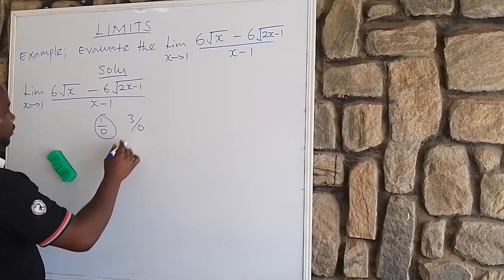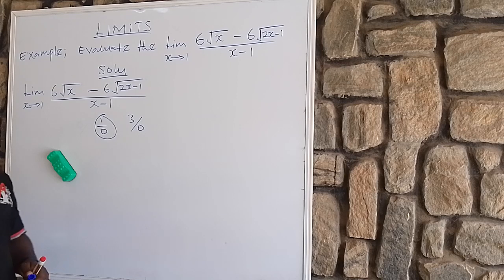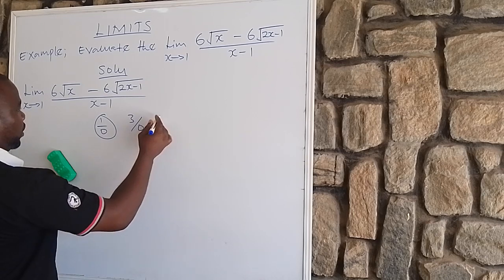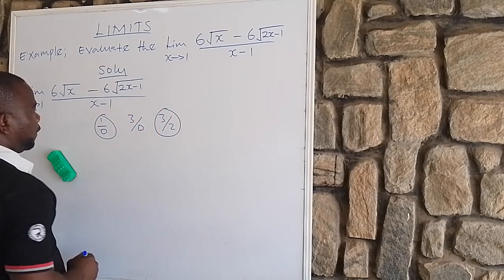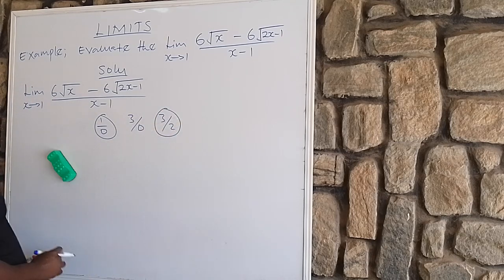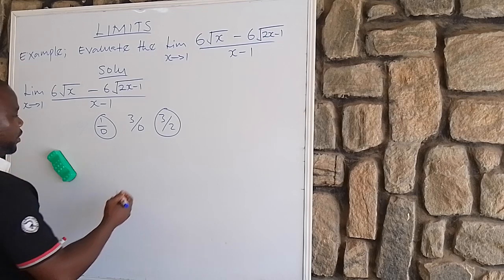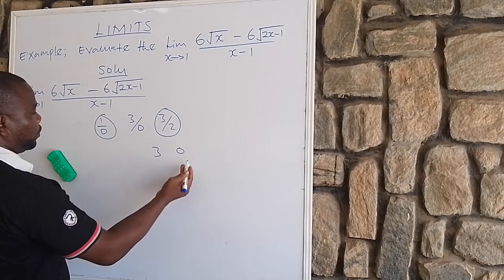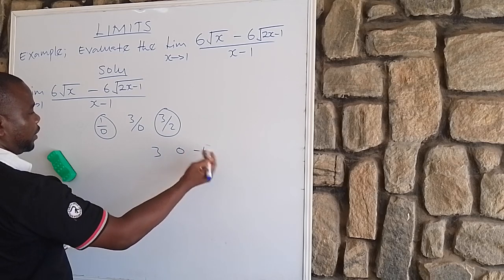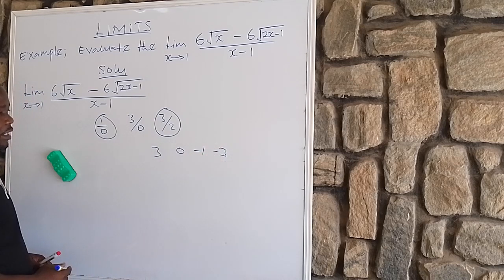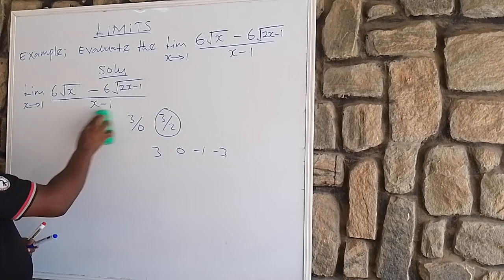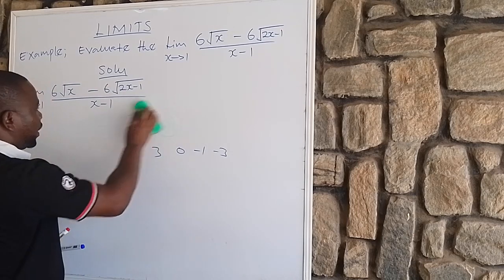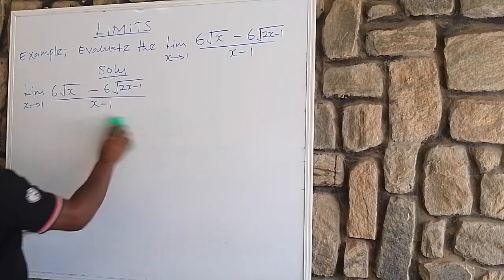Or you arrive at 3 all over 0. This is also undefined, and limit does not want it this way. Or sometimes you may have it in the form 3 all over 2. Not in most cases, but you can have a limit of this form. But what limit wants is either 1 or 3, or -1 or -3. So to avoid this, it means we are going to approach it in another way. Is that clear? Okay, let's look at it together.